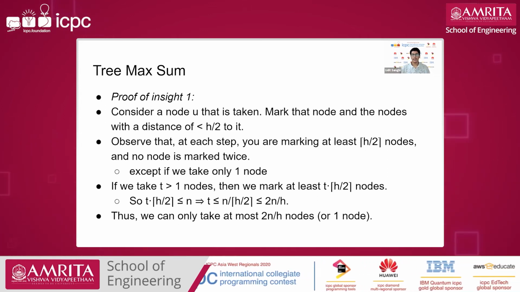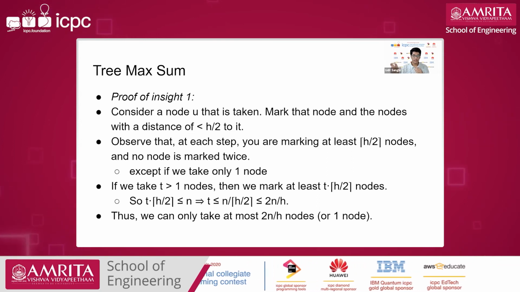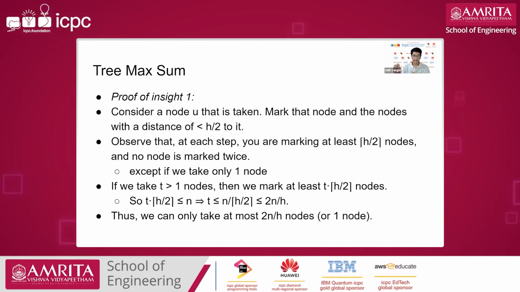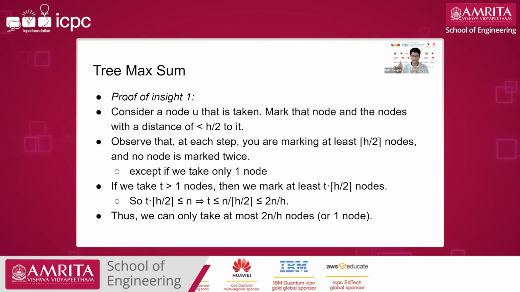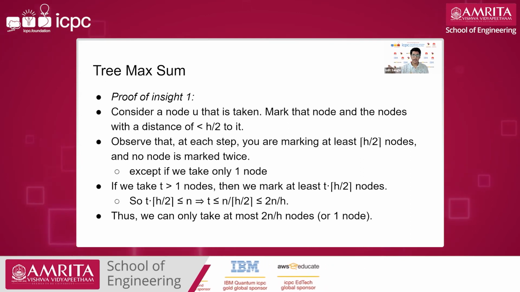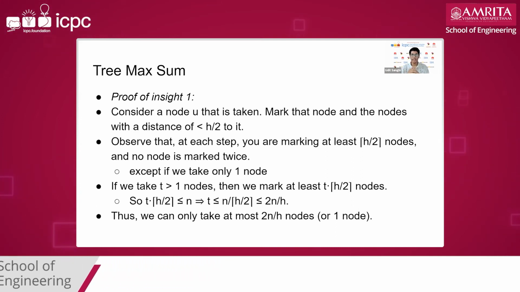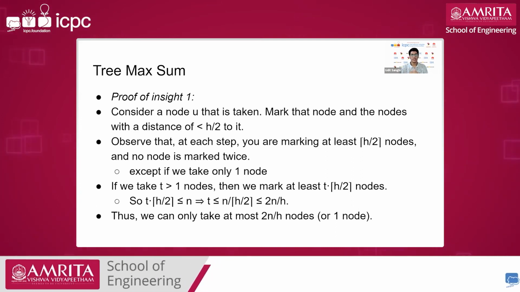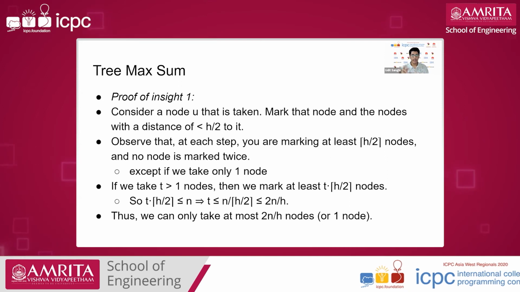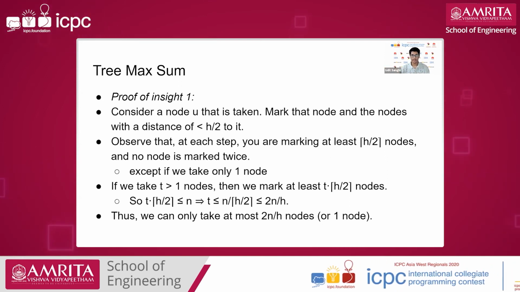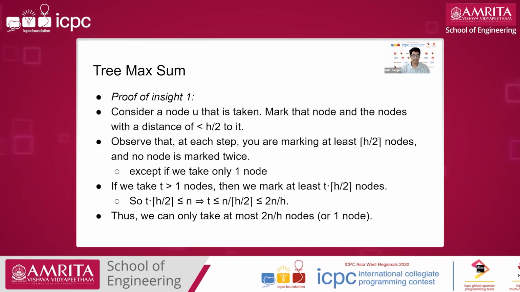So the total number of nodes taken is 2n by h. There's one case where we won't be marking h by 2 nodes, because the total number of nodes is already less than h by 2. So in that case, we only mark one node. So it's max of 1 comma 2n by h. Yeah, next.